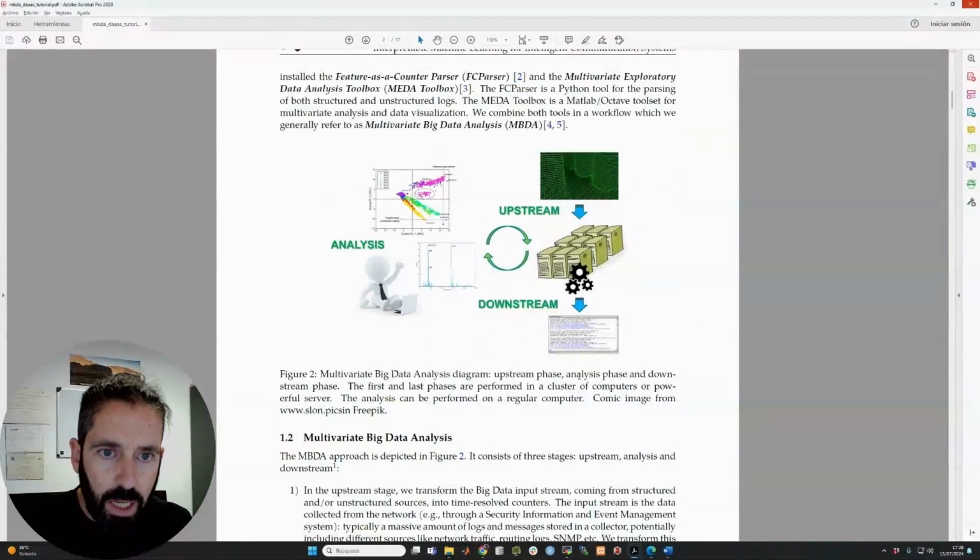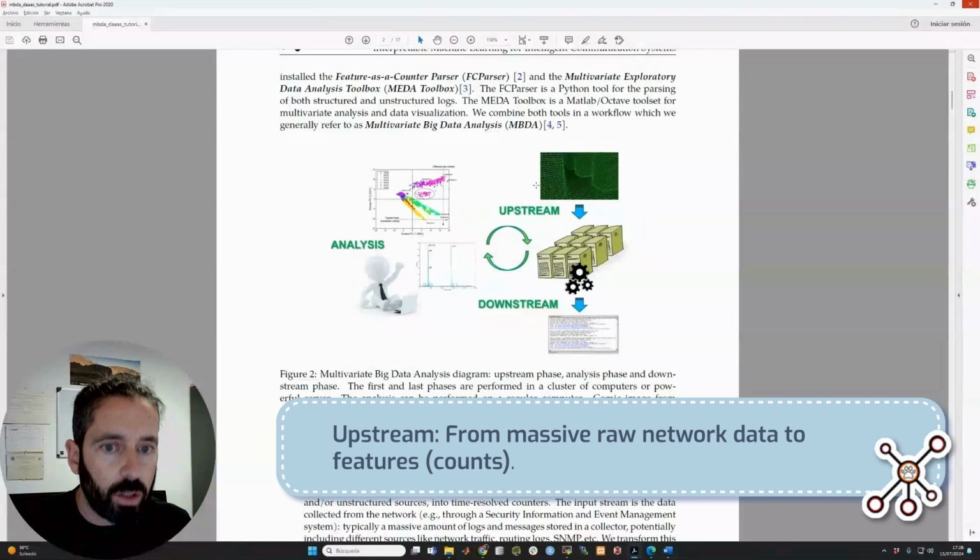So this is how the MBDA looks. The original information can be massive, coming from different sources. So we transform this information in the upstream stage into a set of counters, as I was showing before. And with this, we will be able to analyze this data, because we need to transform the data in order to use machine learning tools in general.